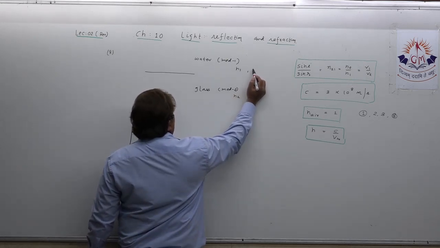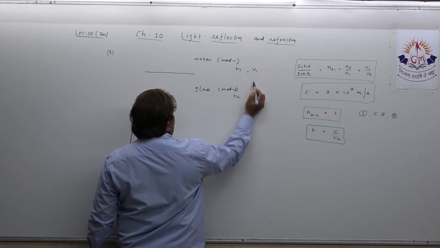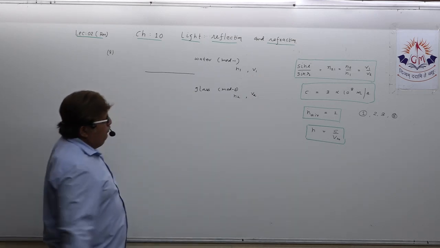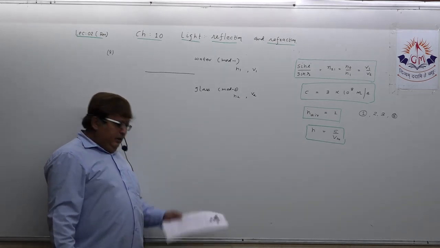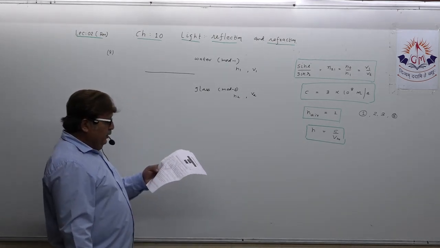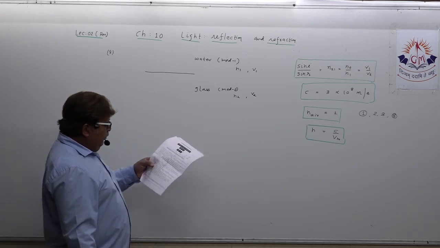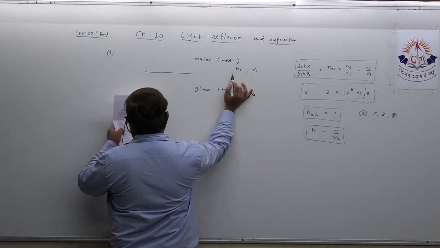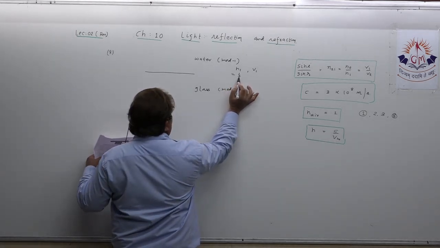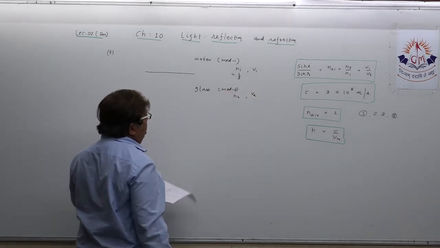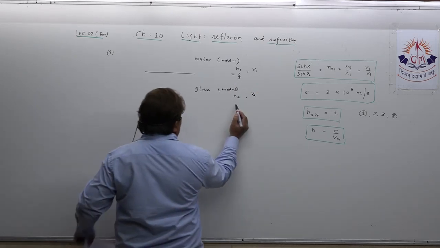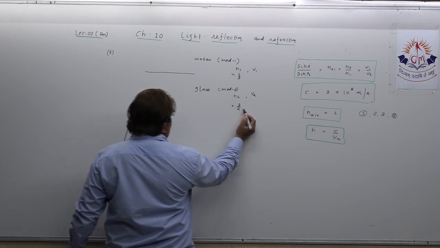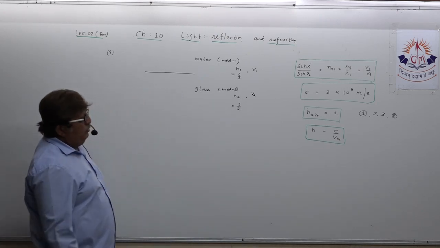So velocity of light in water is V1 and velocity of light in glass is V2. Now what they have given? Absolute refractive index of water is 4 upon 3. They have also given absolute refractive index of glass, that is 3 upon 2.